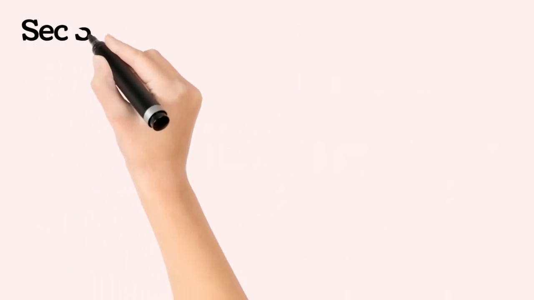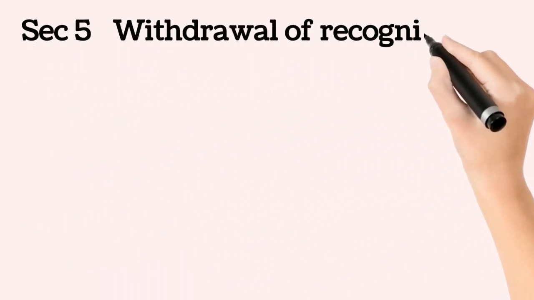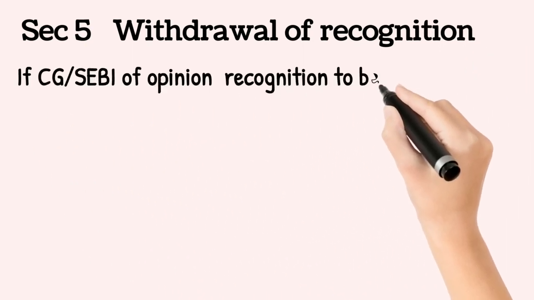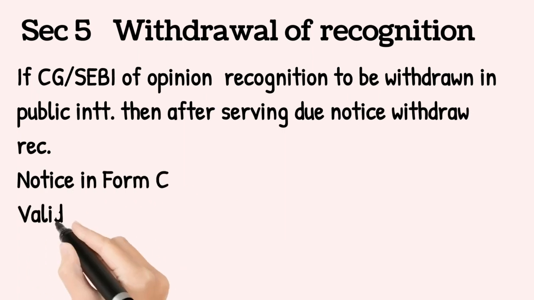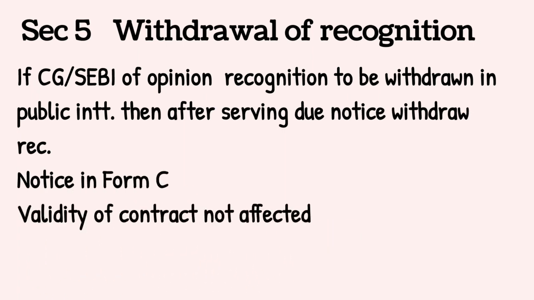Next section coming up is section 5, which talks about withdrawal of recognition. If the central government or Sebi is of opinion that recognition granted to stock exchange must be withdrawn in the interest of trade or public interest, then it may, after serving a due notice on the governing body of stock exchange, withdraw the recognition of the stock exchange. The withdrawal notice shall be in Form C.